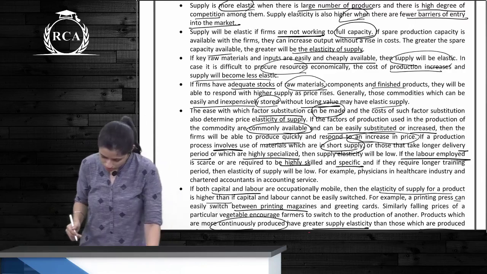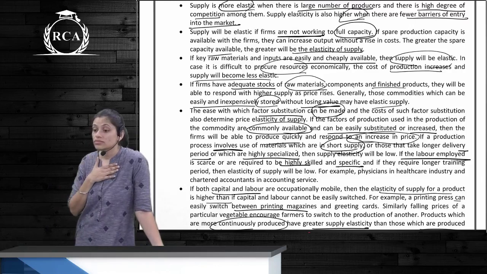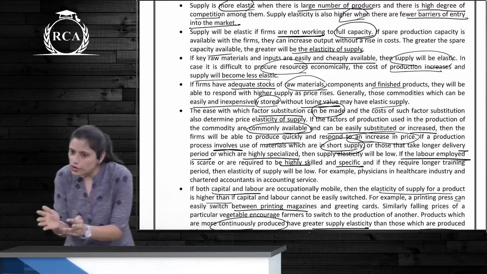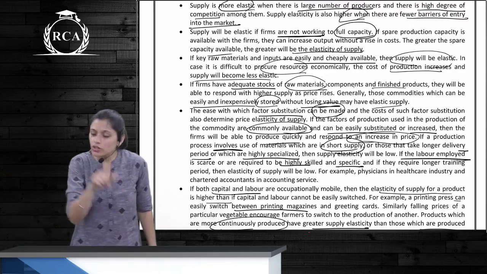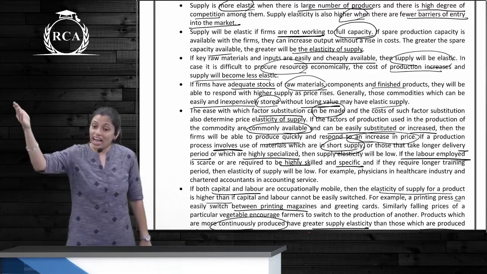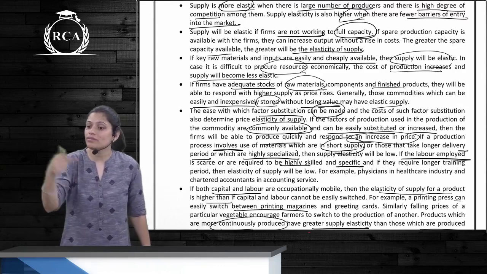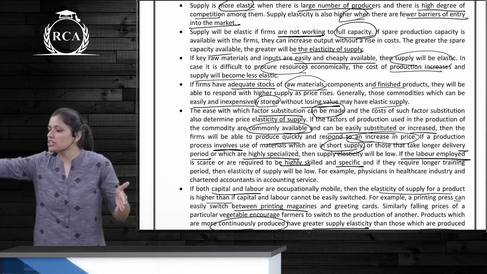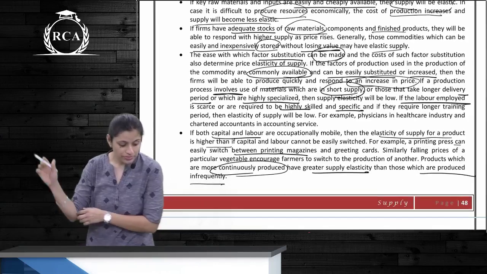Then, capital and labor are easily substitutable. You find their substitutes easily or you find the inputs easily. Either the substitutes or they are commonly available. If they are commonly available, the elasticity is high. If they are difficult to procure or there's a delay in procuring them, elasticity becomes low, because if there's a delay in procuring raw materials, automatically your production process delays. Okay. Next. Last one.